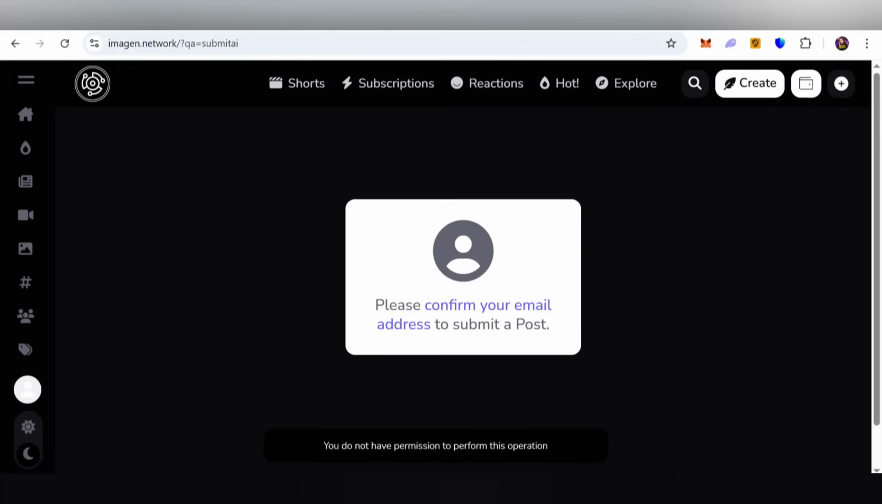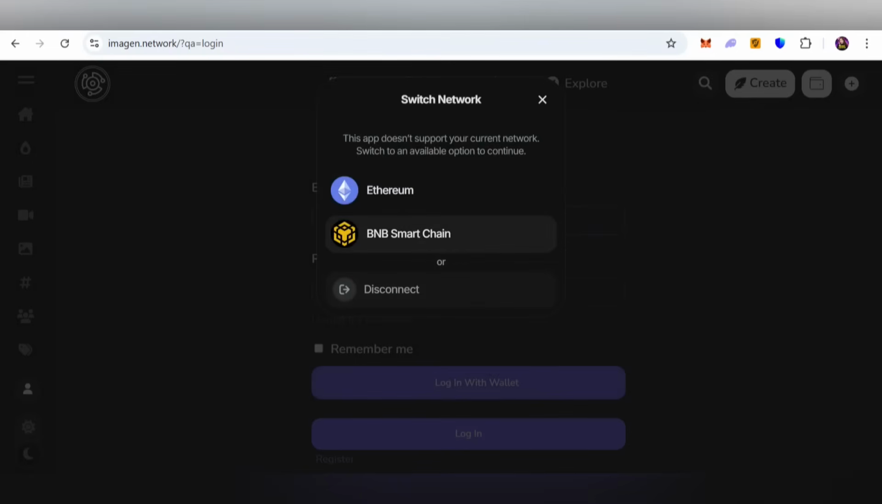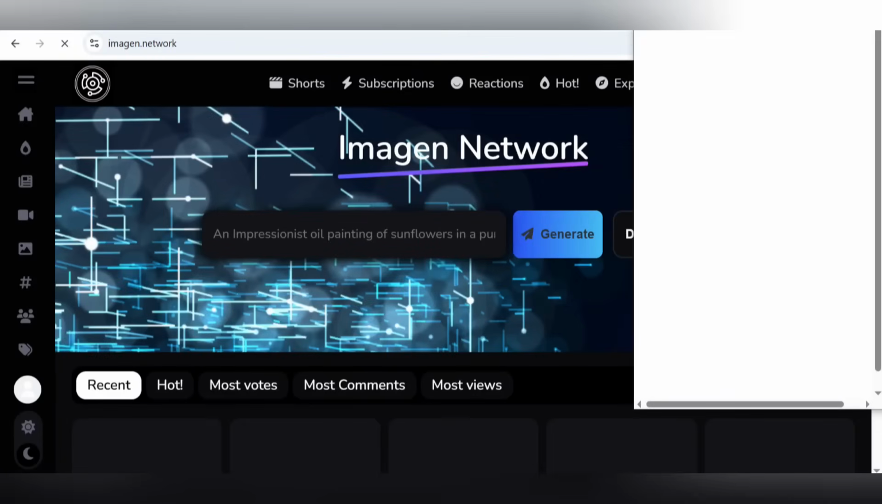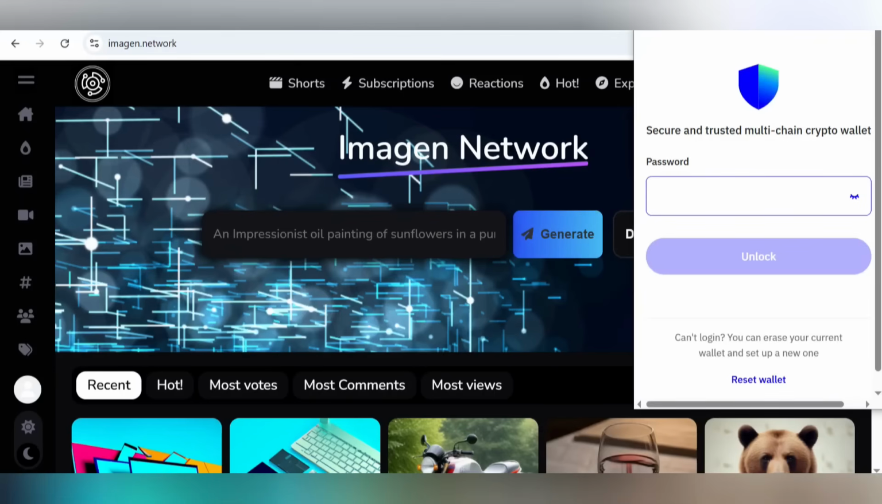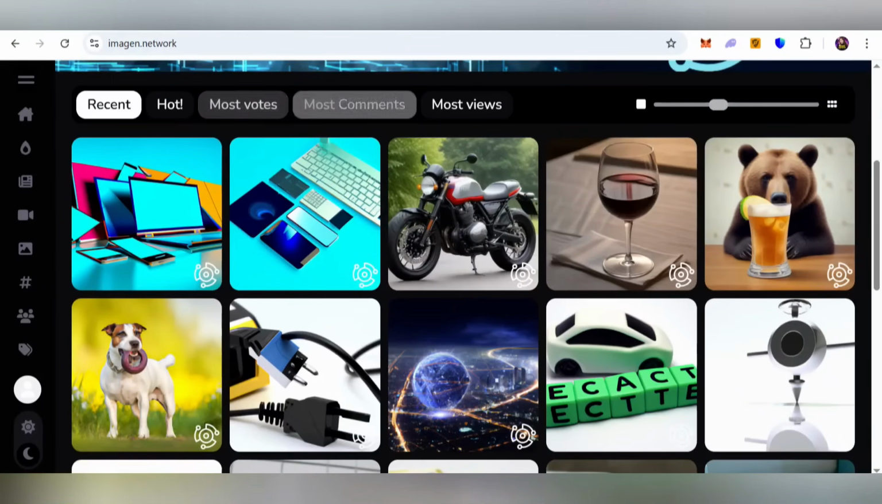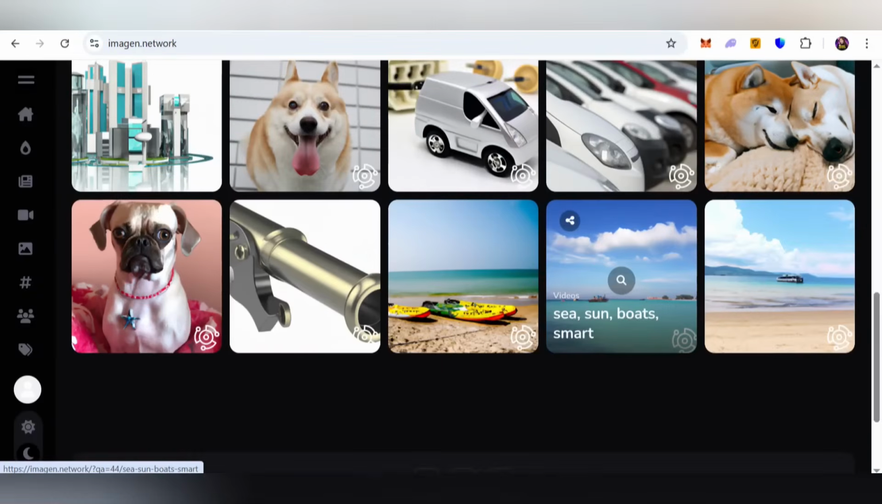Here you also need to confirm your email. If you have not created your account, then you need to click login with wallet, choose any wallet, and then select your network like Ethereum or BNB. Then you will be able to switch your account here, easily create your account, and put in all the information. You can also check out some recently hot pictures, the ones with the most votes, comments and views, that are created by AI.